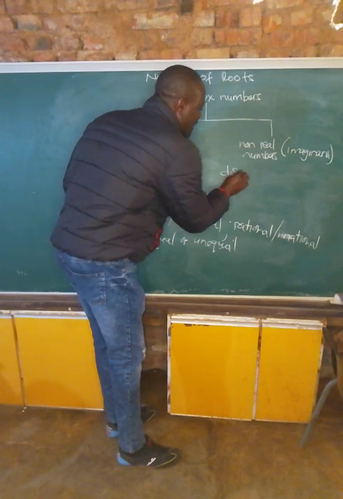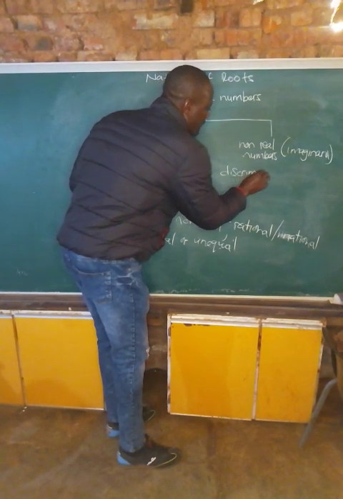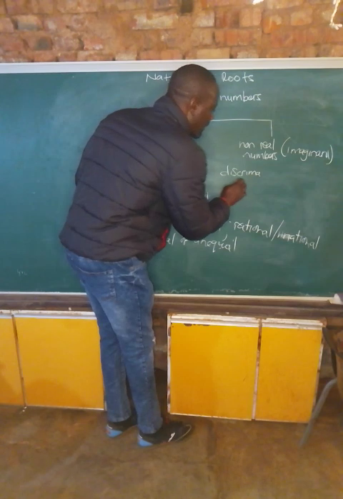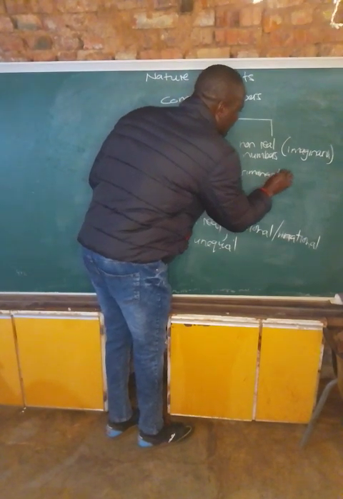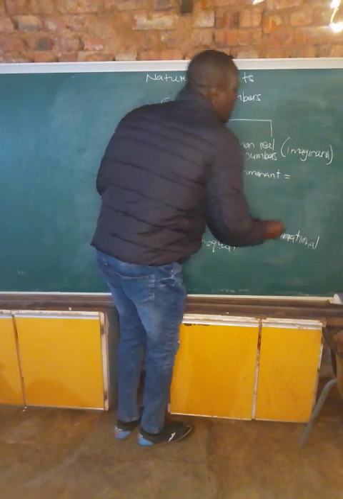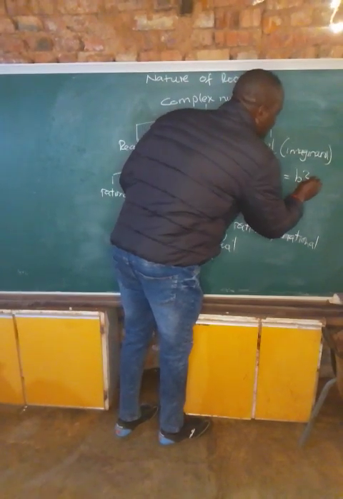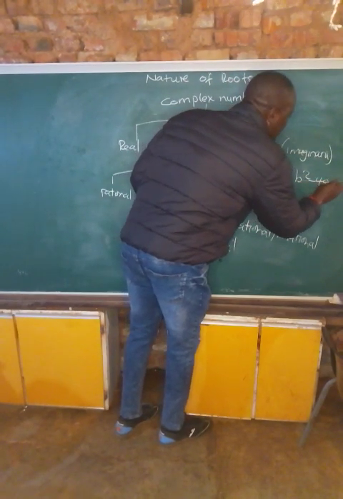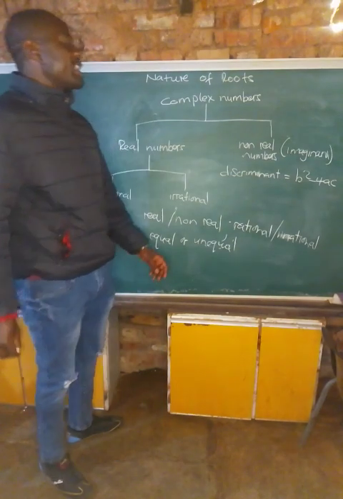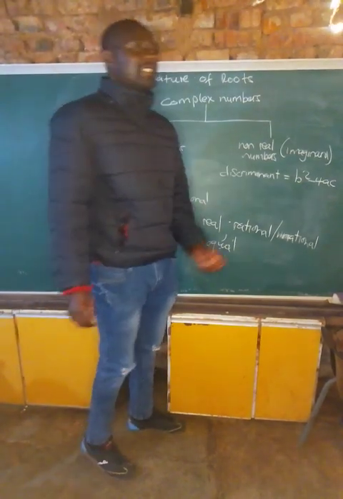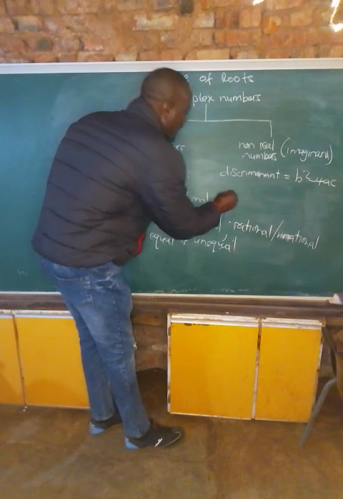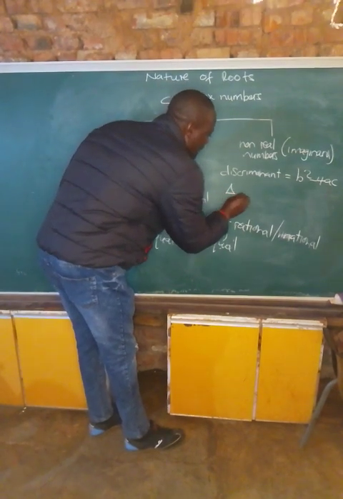The discriminant, this is the value which is found under the square root sign. B squared minus 4AC. So this is our discriminant. This discriminant, we can call it delta.